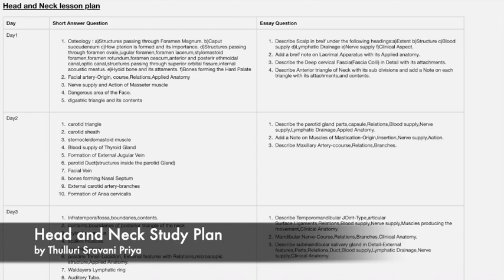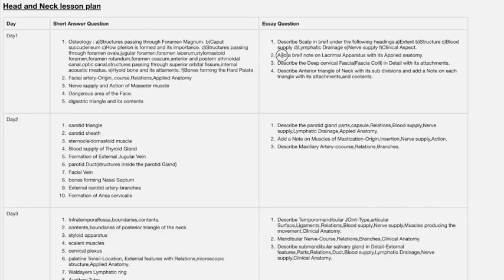On day 1, first we'll see the essay questions. There are 4 essay questions. One is Skull, which is a very important question. Next one is lacrimal apparatus. By studying this topic, lacrimal apparatus, it is asked for short answer also. And fascia colli, this is also an important question. Sometimes it is asked for short answer. And this is the anterior triangle of the neck and its subdivisions. These 4 are important questions. Don't leave any question here.